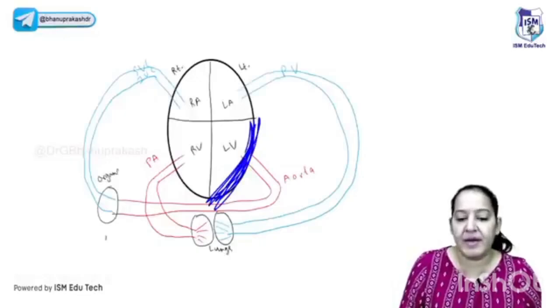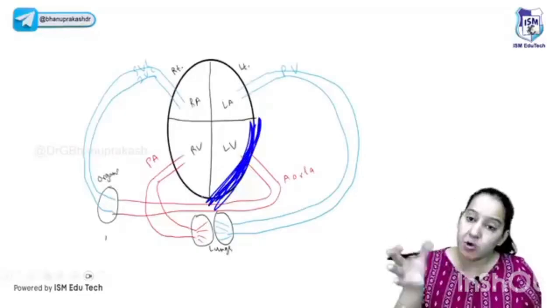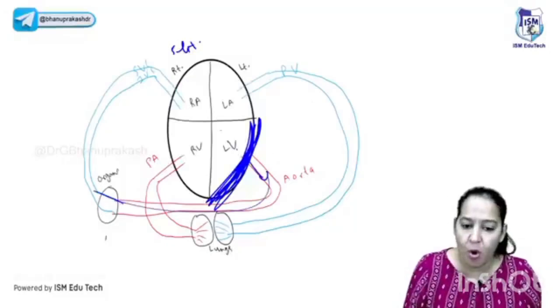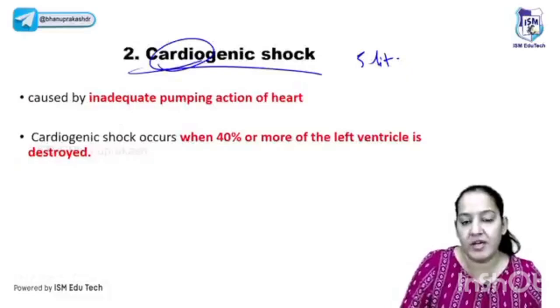The muscle of the left ventricle is ischemic, it is cardiomyopathy, or some problem is there, so that it is not pumping. So although 5 liter of the blood is present, since it is not pumping properly, it is not ejecting the blood into the aorta, so all the organs are receiving less blood. This is known as cardiogenic shock. Here the problem is in the heart.